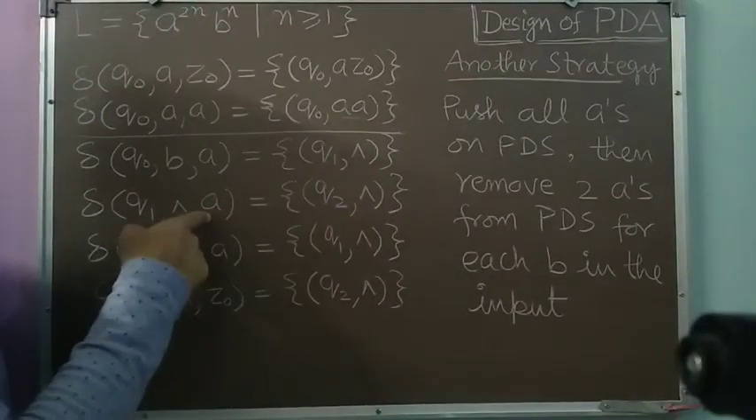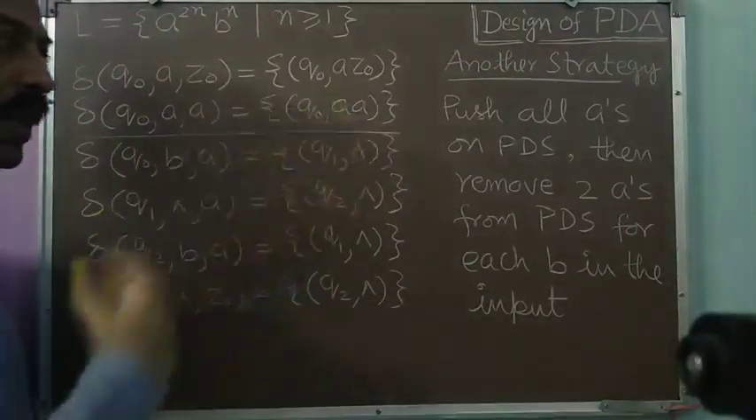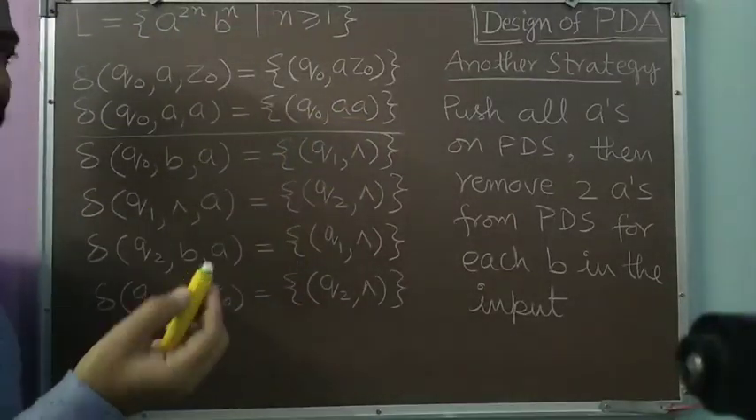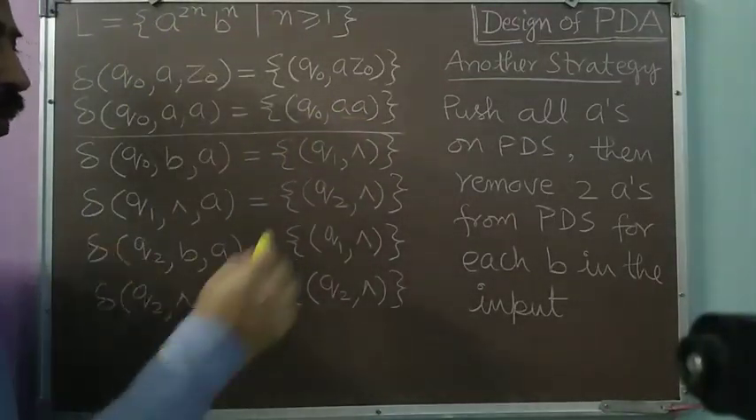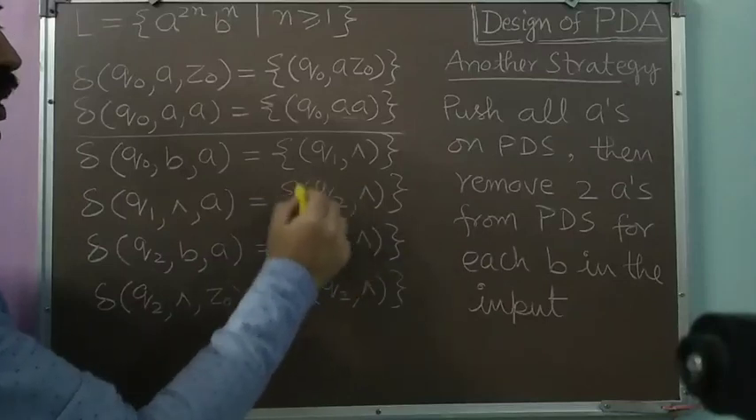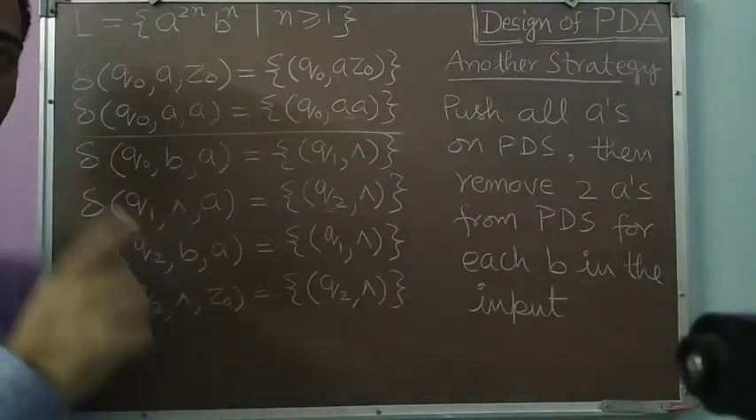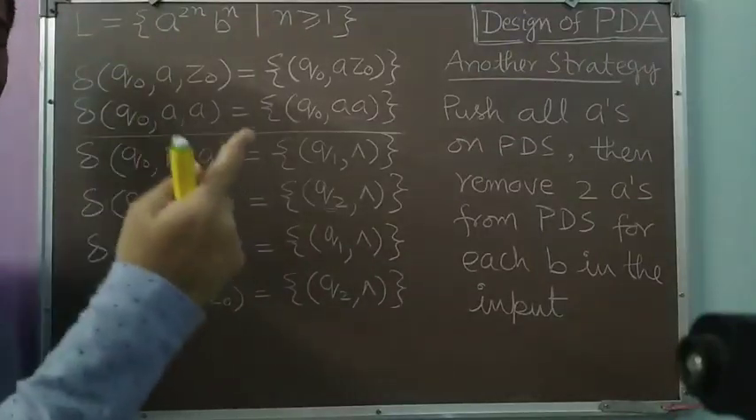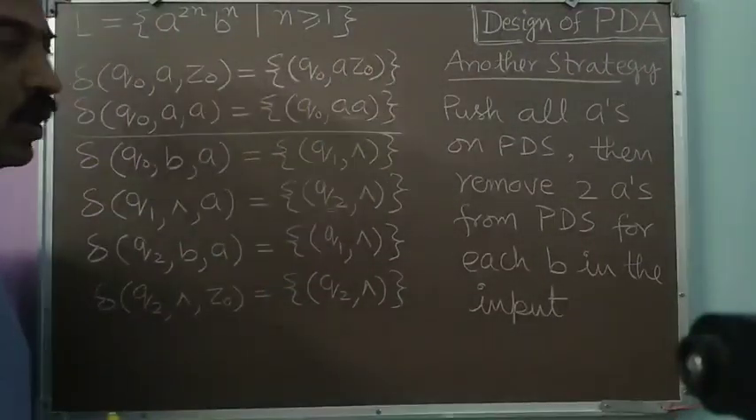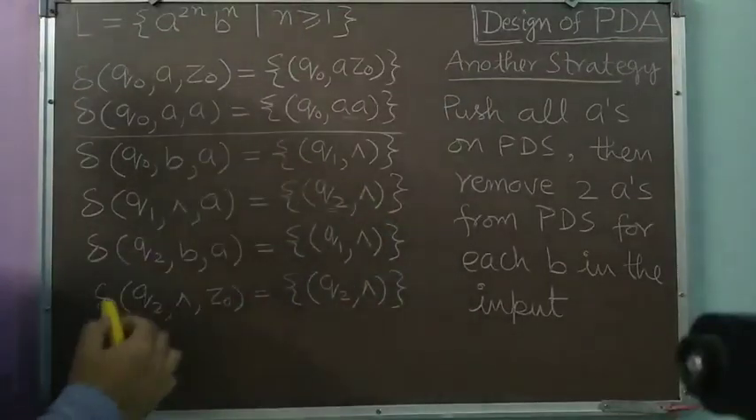So the second A has also been removed from the pushdown store. But now how to remember that 2 A's have been removed? That's why we will change the state to another state, that is Q2. Being in the Q2 state means we have removed 2 A's corresponding to 1B from the pushdown store. So we have removed 2 A's from the pushdown store.